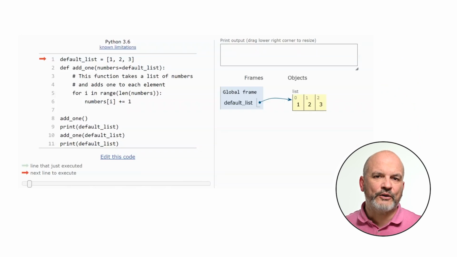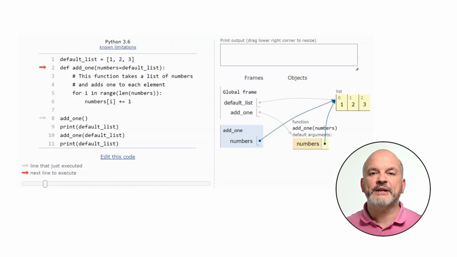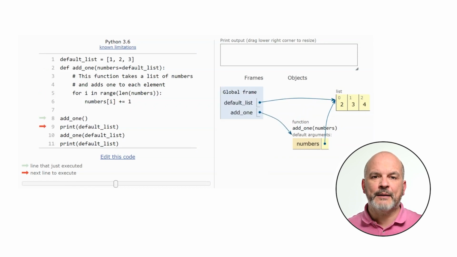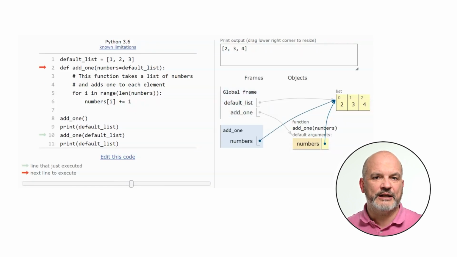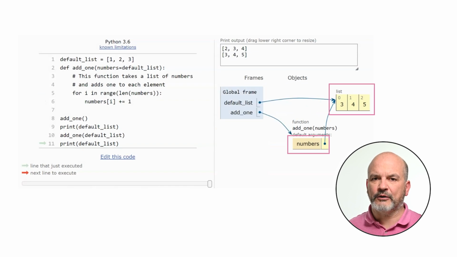For example, let's refactor our function add1 so it has a default value for the parameter numbers. In contrast, this second implementation of the function has a problem. The problem is that we used a mutable object as a default value for the parameter. This means that every time we call the function without an argument, it will use the same list object as a parameter. And since the function modifies the list by adding 1 to each element, the default value will change every time we call the function.